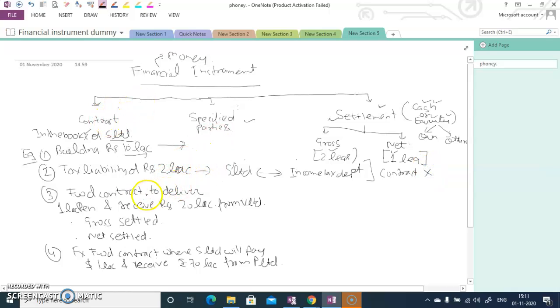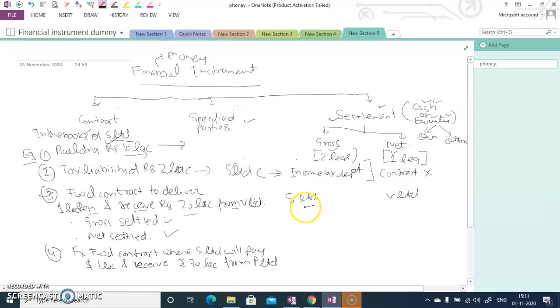Okay, now I am coming to the third example. It's a forward contract to deliver 1 lakh pens and receive rupees 20 lakh from V Limited. Here I will cover the gross settlement and the net settlement. I'm preparing one diagram for a better understanding.